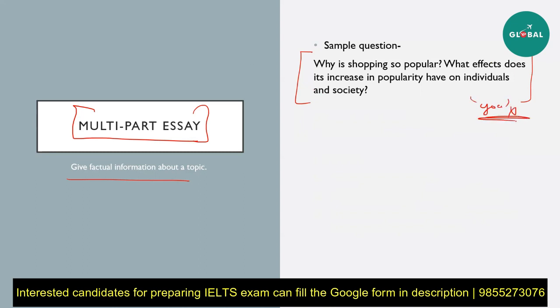Right? It's not mentioned. That means they're not asking for your opinion. They want to know why shopping is popular. So you will not discuss if shopping is popular or not. First of all, that is not allowed. You have to clearly state why shopping is popular. That's it.